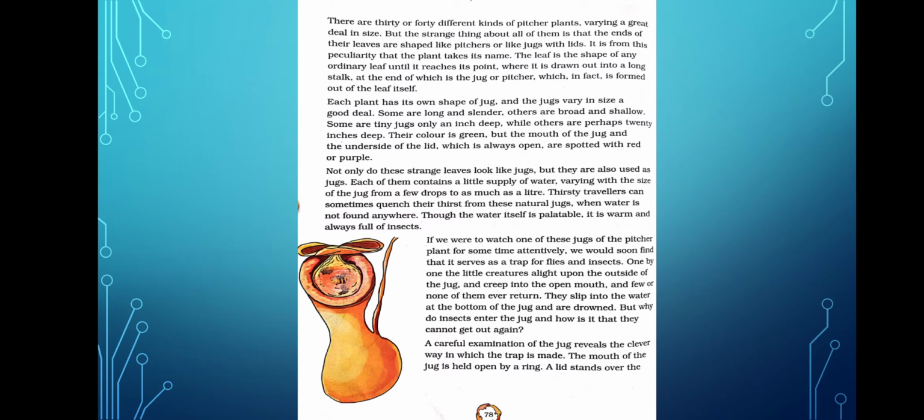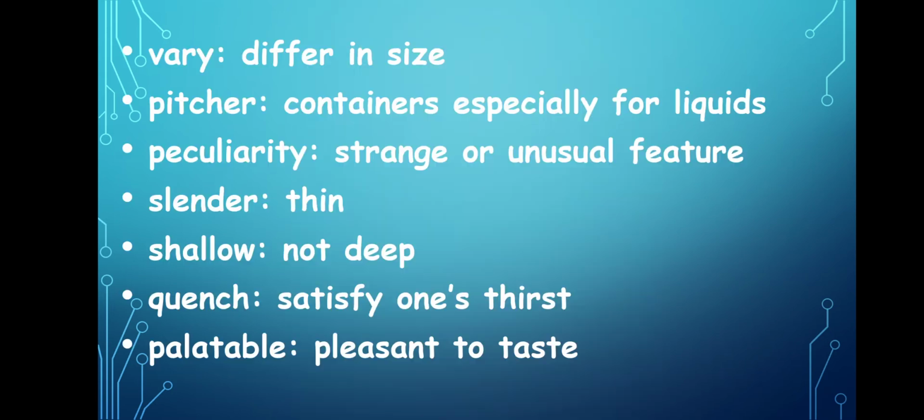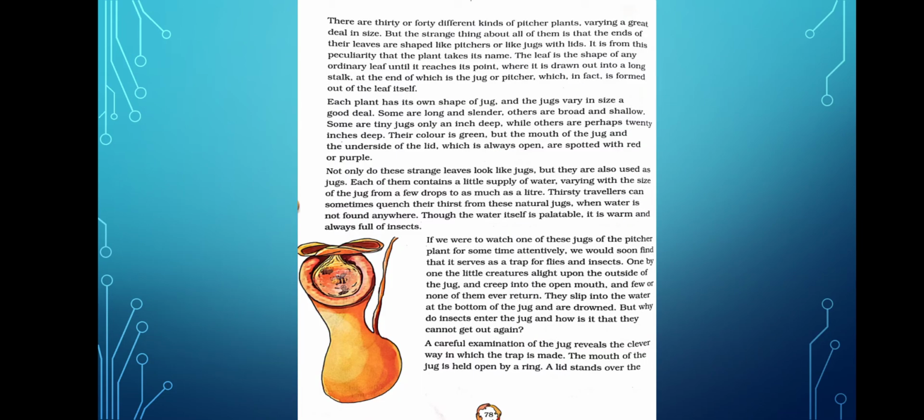And so underline the word pitcher. The meaning of the word pitcher is containers, especially for liquids. So jugs we mainly use for pouring water, juice and so on, right? So the shape of this leaf is like a jug, and that's how we got the name pitcher. It is from this peculiarity that the plant takes its name.